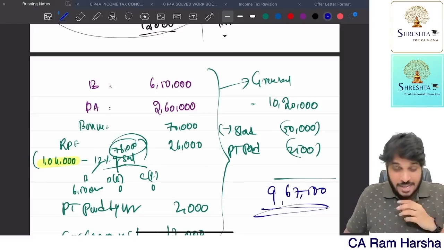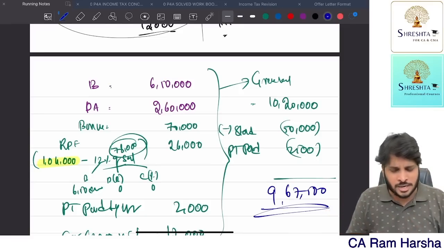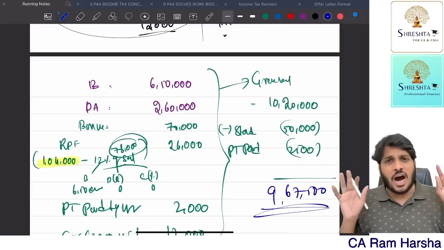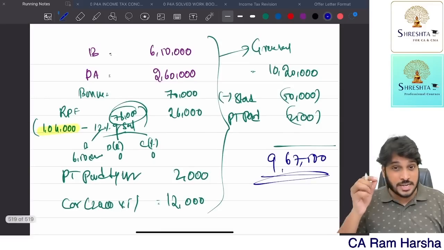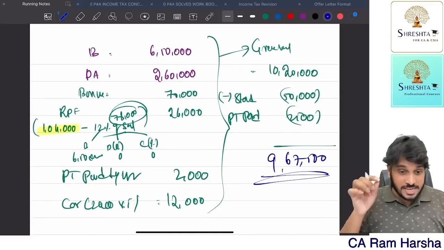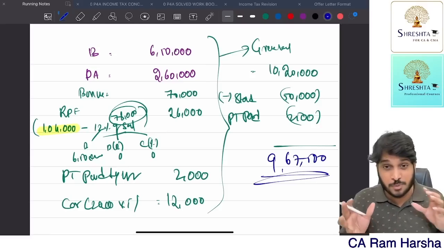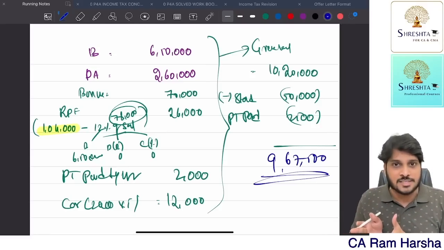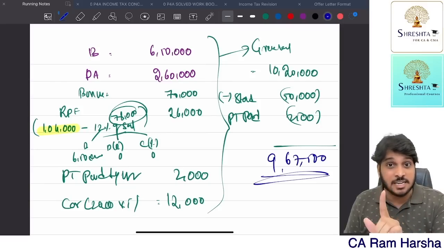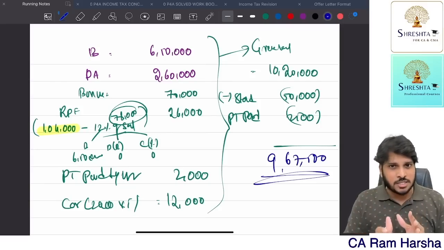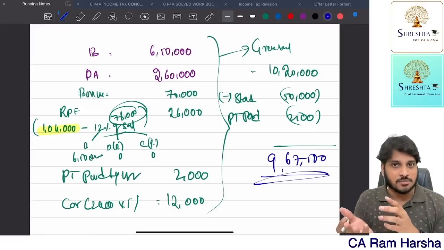You understood. See, it's not about getting the answer. It's about the process which we follow. Is it correct or not? That is important. Answer is a byproduct of your process. If you rightly apply the process, you see every point I discussed very clearly. We went only as per the provision that we discussed. Whatever the provision we covered in the class, exactly we applied and we got the answer correctly. If the process is correct, solution will be correct. If solution is correct, that doesn't mean process is correct. If process is correct, solution is damn sure correct.